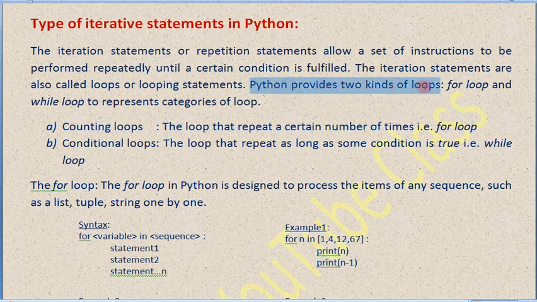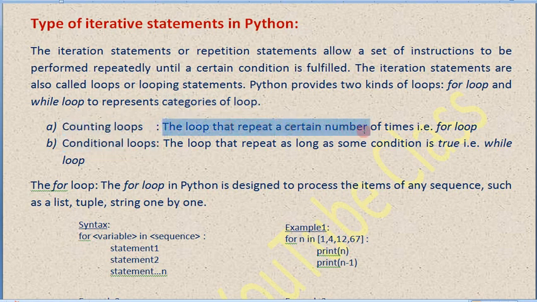Python provides two kinds of loops, that is for loop and while loop. There are two types, counting loops and conditional loops. In counting loops, for is used, and in conditional loops, while is used. So what is a counting loop? The loop that repeats a certain number of times, that is the for loop.